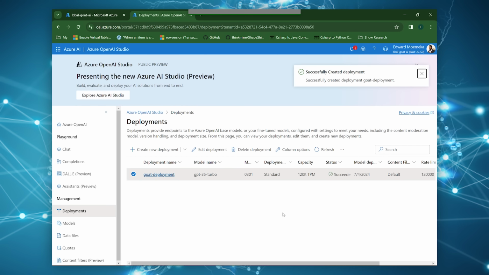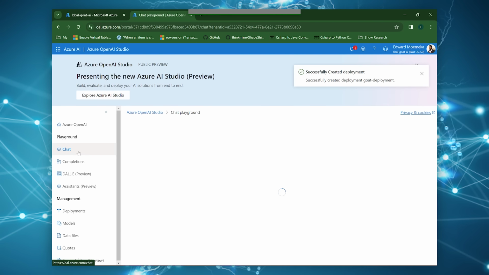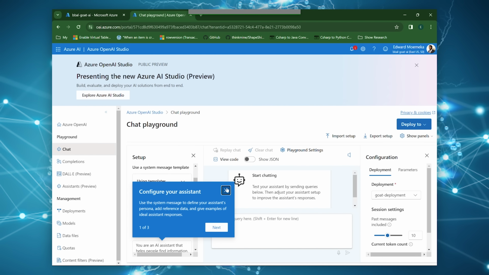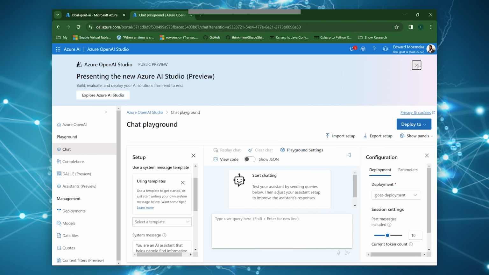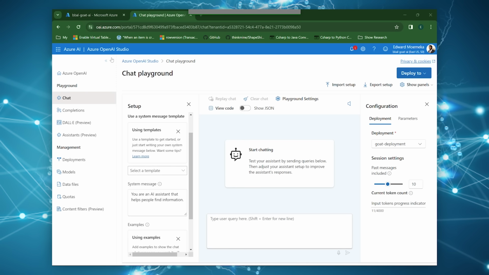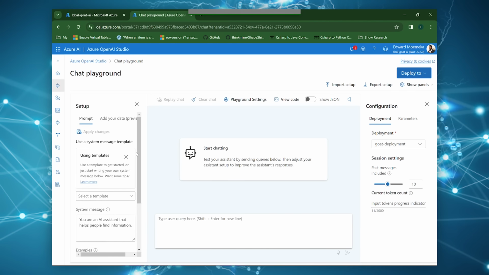Okay, so this creates a deployment. And now that the deployment is created, we can go over to the chat and start playing around with it pretty much immediately. So let's close this down, give us a little bit more view. Minimize that. And then you're going to see a couple of things when you get into the platform. Up here, you have the chats. Over here is your completion, that's for sentence completion and things of that nature. We're not going to be doing stuff with the images, but over there you have images. As you saw down here, you have your deployment.